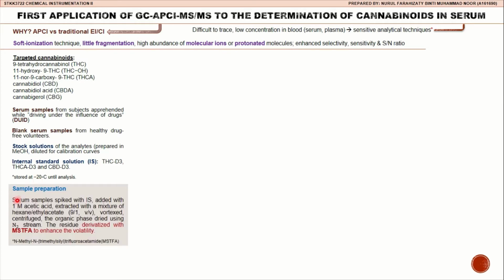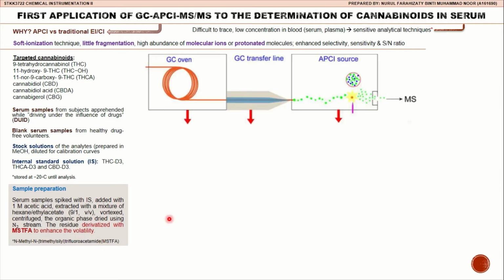The sample preparation is done by spiking with internal standard, adding concentrated acetic acid, extracting with a mixture of hexane and ethyl acetate, vortexing, centrifuging, then drying the organic phase using nitrogen stream. The residue is derivatized with MSTFA, methyl N-trimethylsilyl trifluoroacetamide, to enhance the volatility. This is the schematic diagram of GC-MS coupled with APCI.